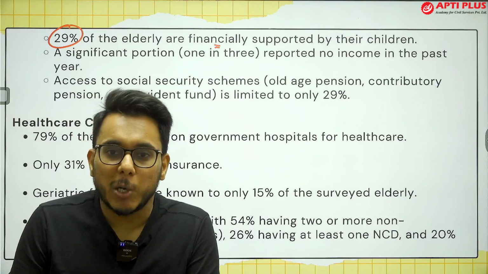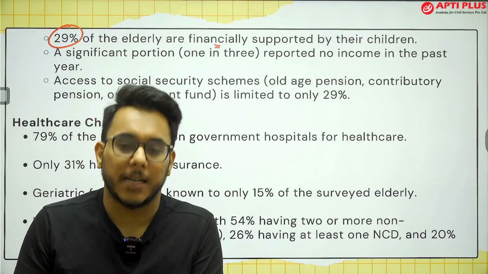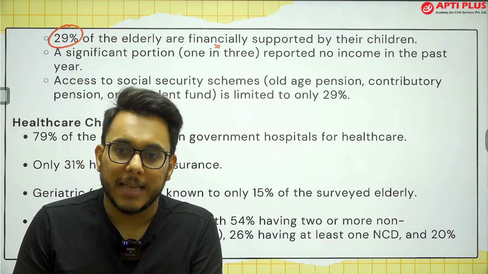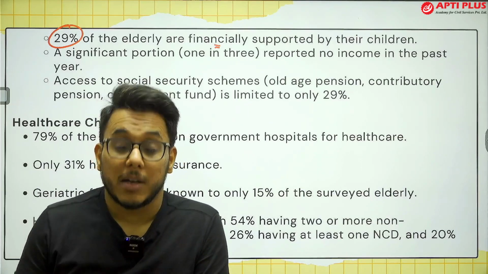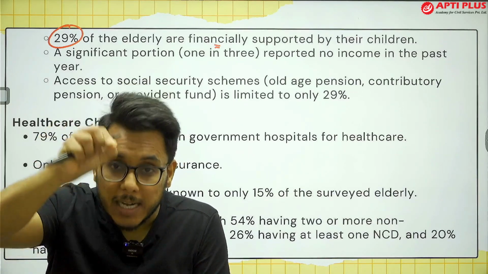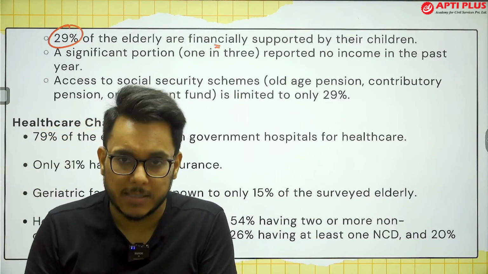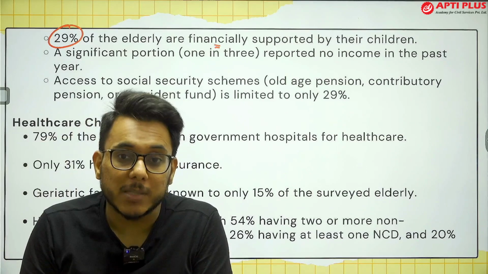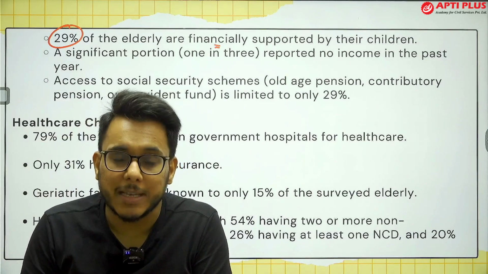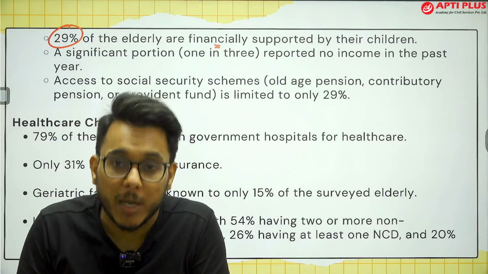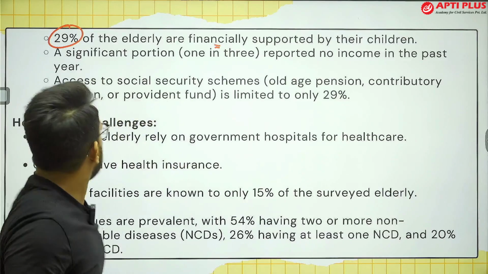Now, guys, the data of the National Crime Record Bureau, NCRB data, provides that domestic violence cases against elderly people have increased. Why? Because of this particular dependency that they have on children. The children knew this particular thing, that they cannot go anywhere, and they cannot even report this matter, because at the end of the day they are dependent on their children.